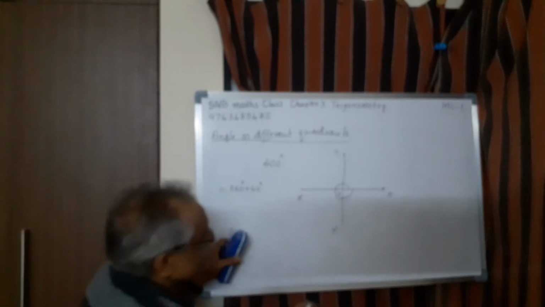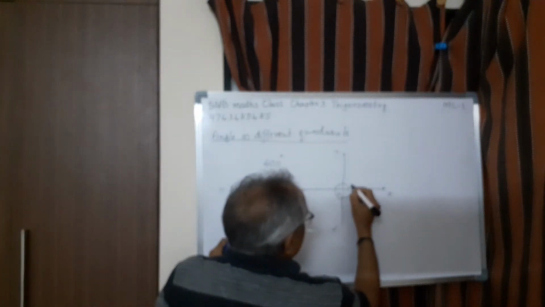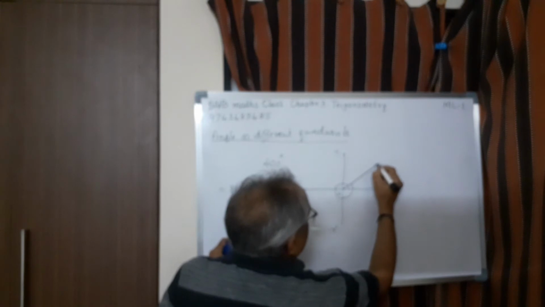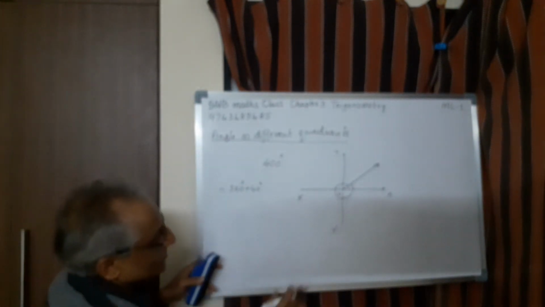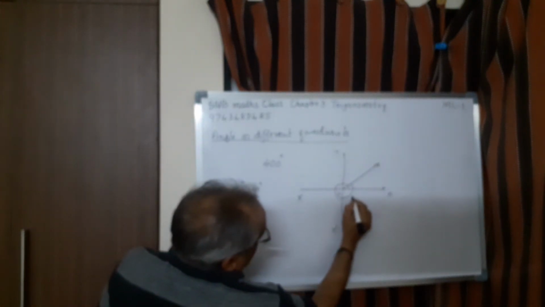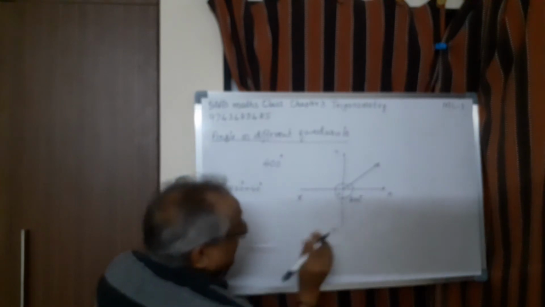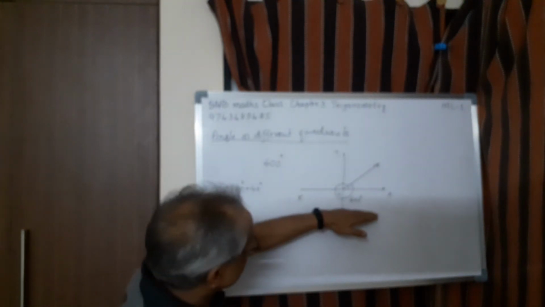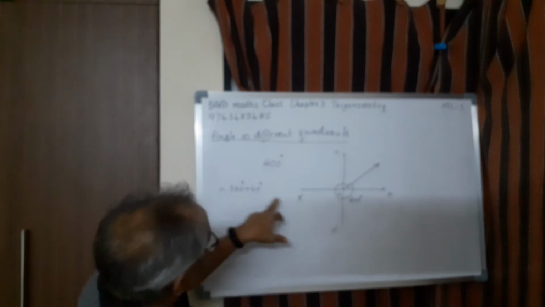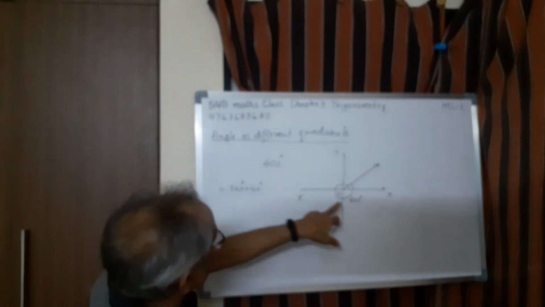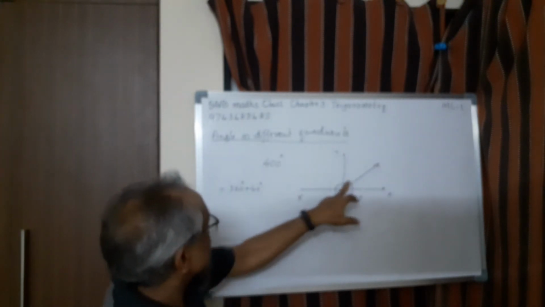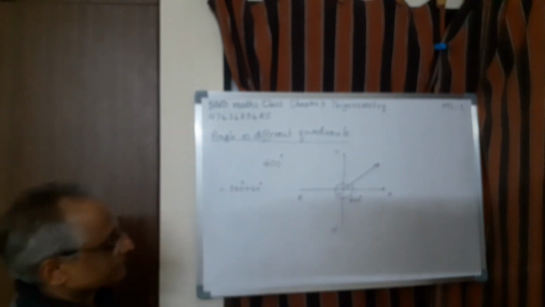Plus 40 means you have to rotate it further up to 40 degree. Then you have to show like this. So this is 400 degree. But practically speaking, 400 degree is also equal to 40 degree here. So that is the meaning.